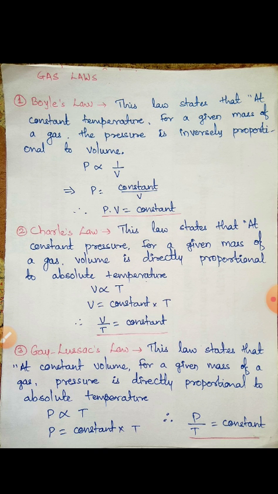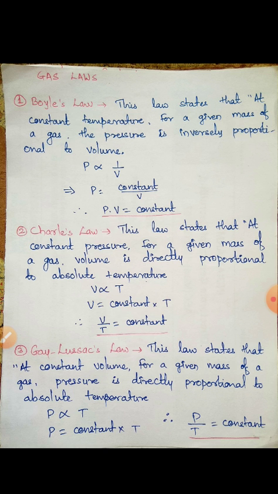At constant temperature, Charles' law is: volume is directly proportional to absolute temperature at constant pressure, and Gay-Lussac's law is: pressure is directly proportional to absolute temperature at constant volume. So in all the three laws, one of the parameters is being kept constant. In the first case, Boyle's law, temperature is constant. In Charles' law, pressure is kept constant, and in Gay-Lussac's law, volume is kept constant, and accordingly we have variations.